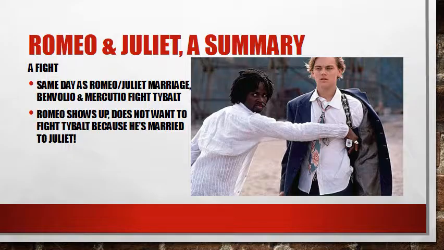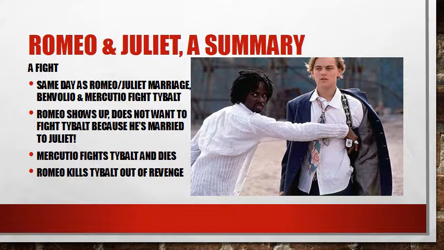They have no idea. So Mercutio is like, well, fine. I am not going to back down. Mercutio fights Tybalt instead. And he goes right after him, but Tybalt ends up killing Mercutio.